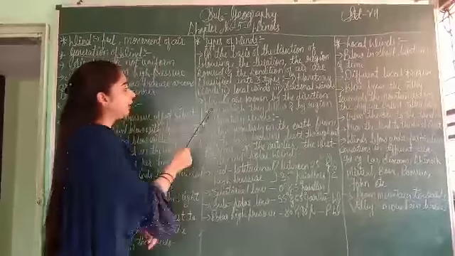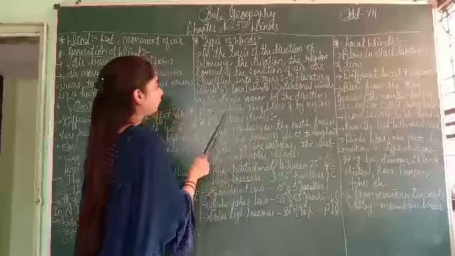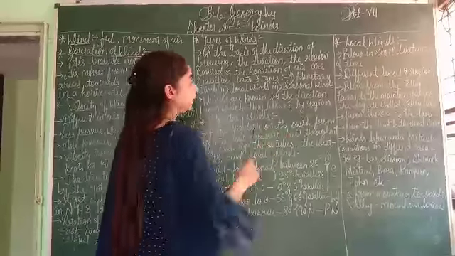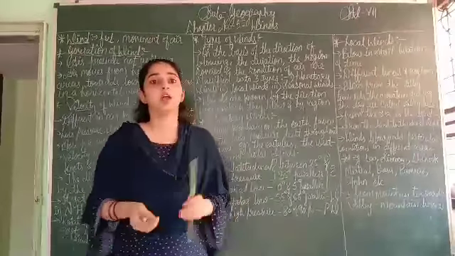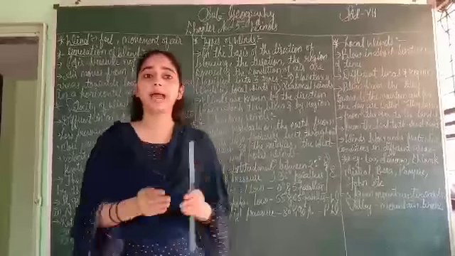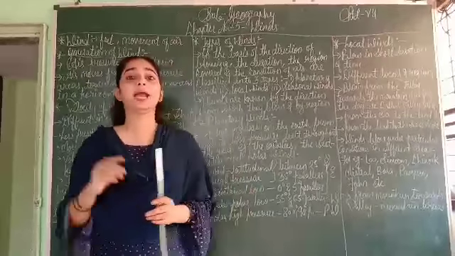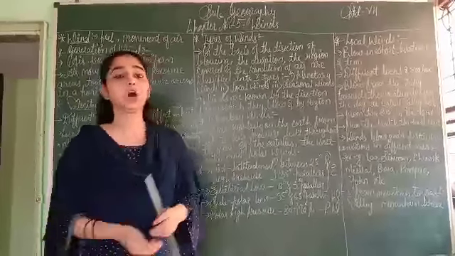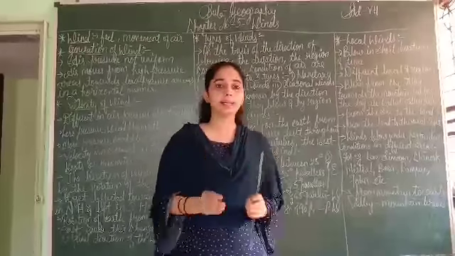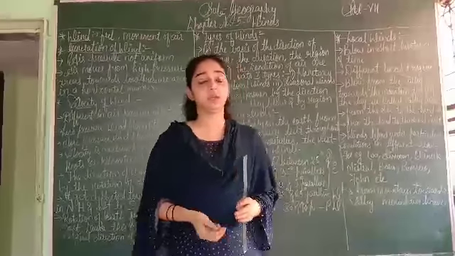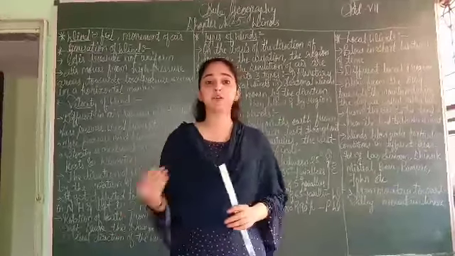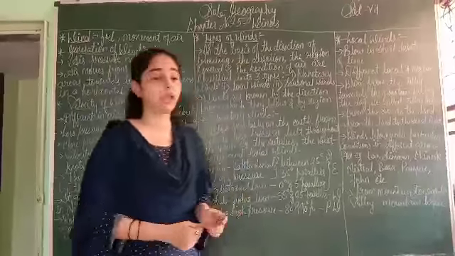Winds are known by the direction from which they blow and by the region. How do we know the winds? We know the winds by the direction and by the region, the area, because all areas and all directions are not the same for wind. In different directions or different regions we have different kinds of air.